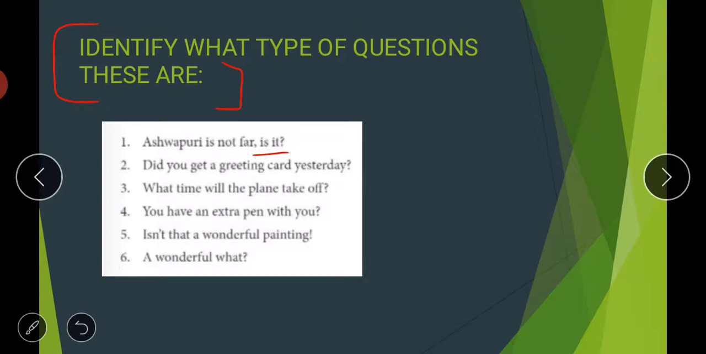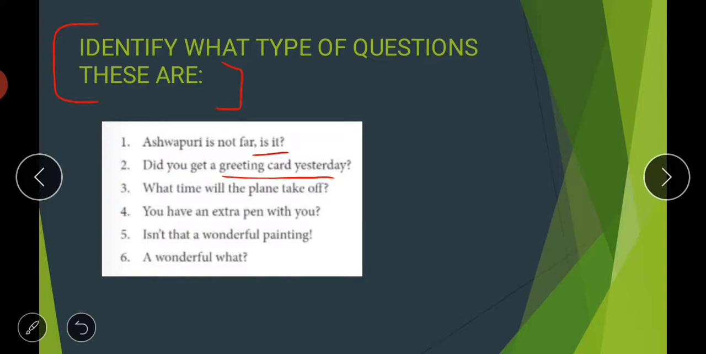Second is, did you get a greeting card yesterday? The answer will be yes or no. If we talk about the answer to this question, did you get a greeting card yesterday, definitely the answer will be either yes or no. So it is your yes-no question.